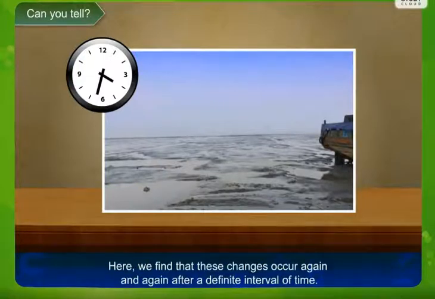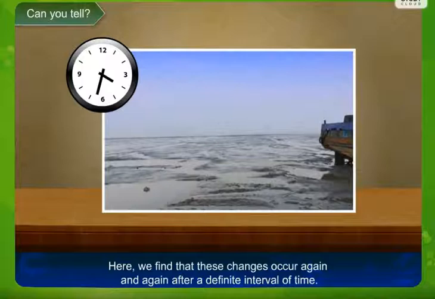Here we find that the changes occur again and again after a definite interval of time. Now you can see that when we talk about day and night, or even low tide and high tide, all these come in a definite time interval. There is a period in which it is being repeated.